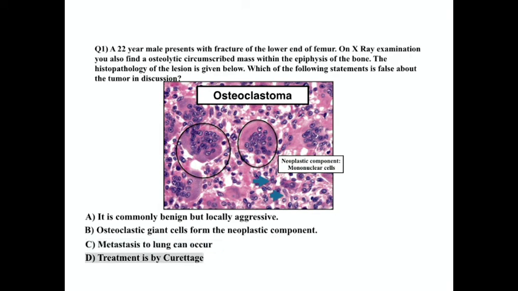The good news is that the treatment is generally done by curettage of the lesion and does not require chemotherapy or amputation as in other aggressive bone tumors like osteosarcoma or Ewing sarcoma. Therefore, option D also appears to be a correct statement. And as mentioned before, it's the mononuclear stromal cells that are the neoplastic component and not the osteoclastic giant cells. Therefore, the answer for this question and the false statement is option B.